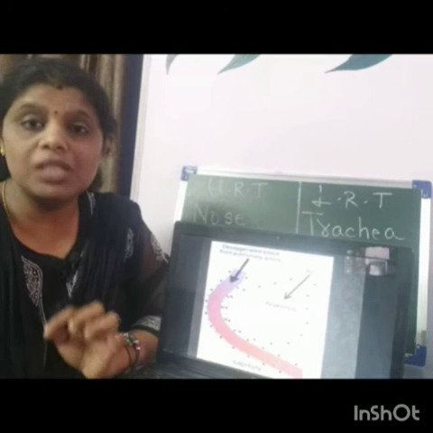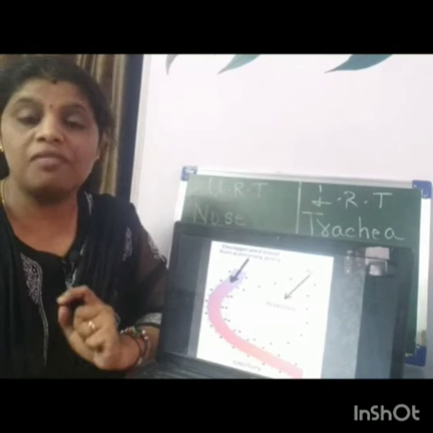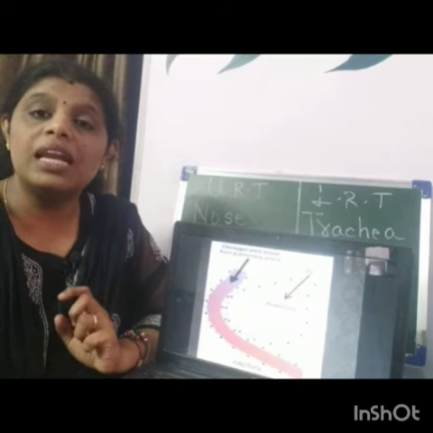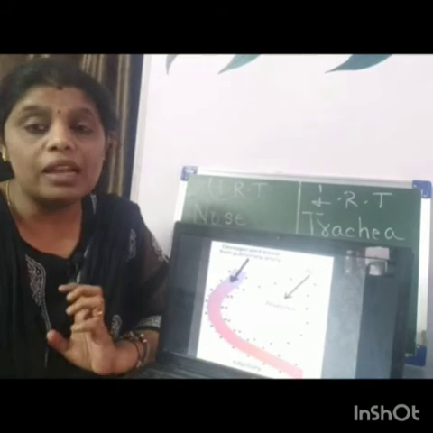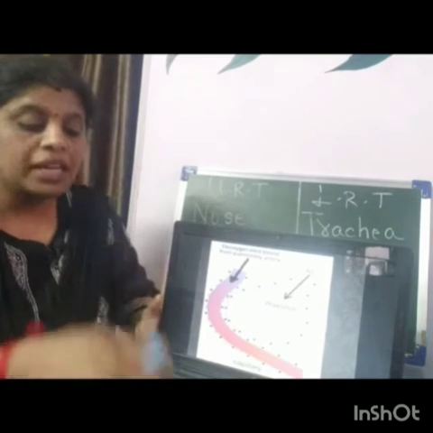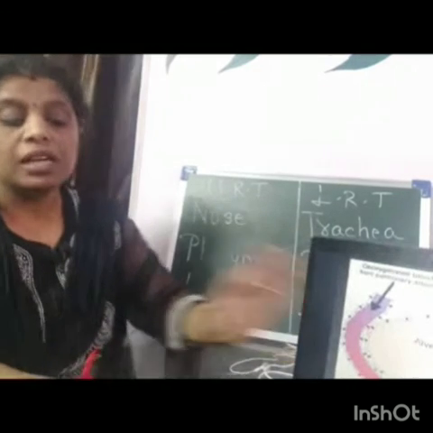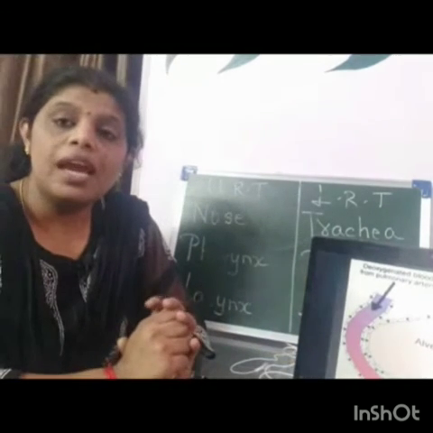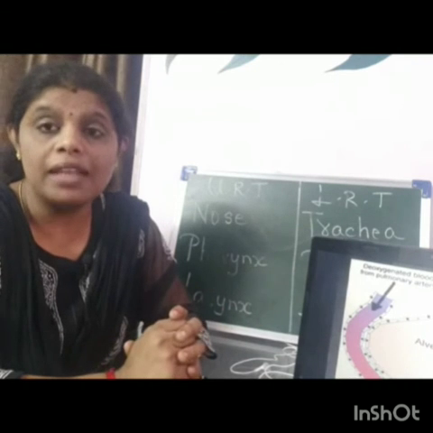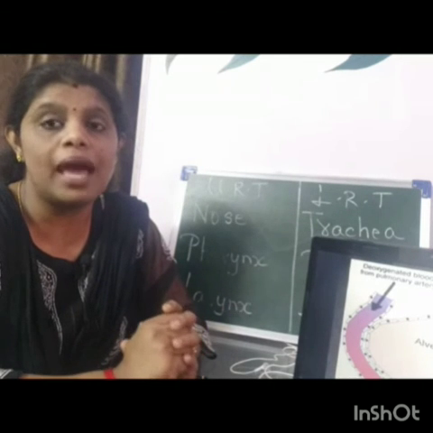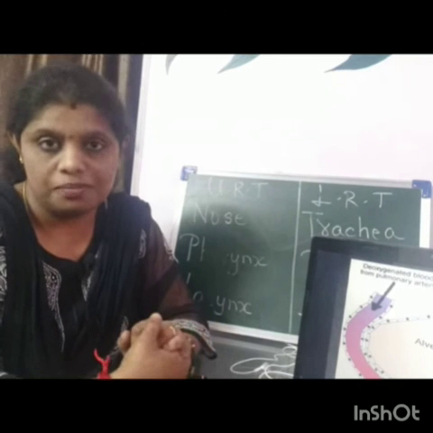Inflammation means swelling. The alveoli swell up, and when alveoli swell up, the lungs get filled up with fluid. When the lungs get filled up with fluid, exchange of gas is an impossible condition. There won't be any exchange of gas, and the person may suffer from lack of oxygen and may experience suffocation.